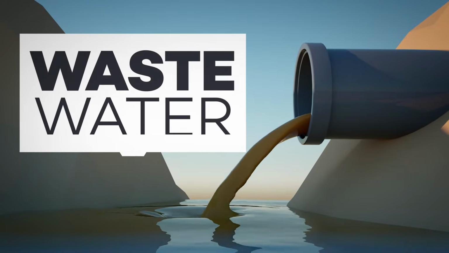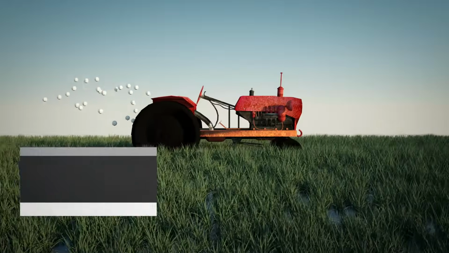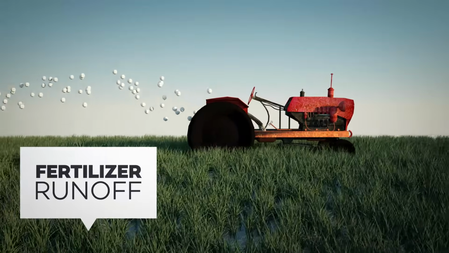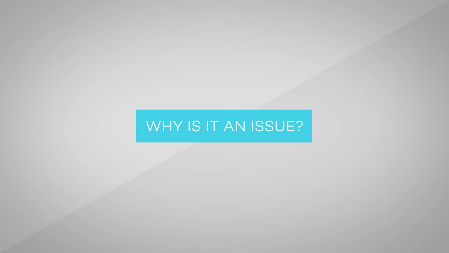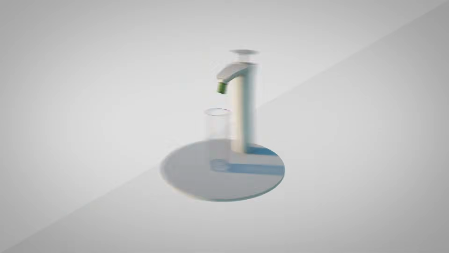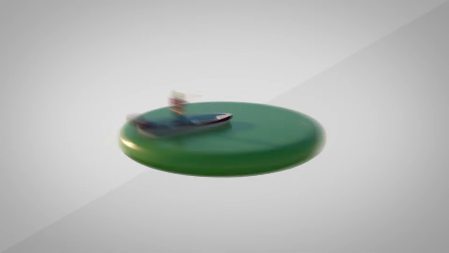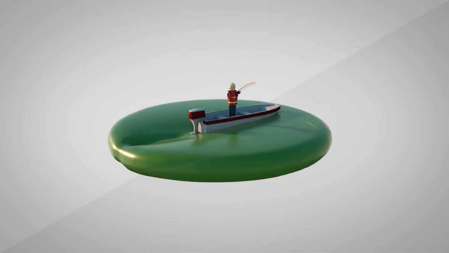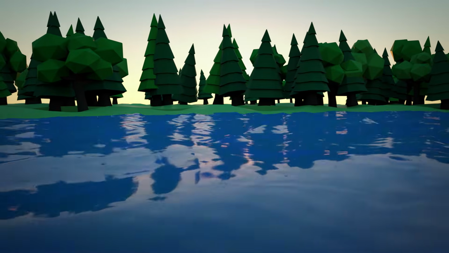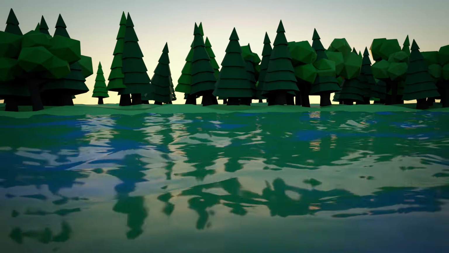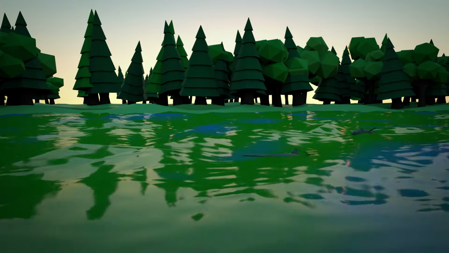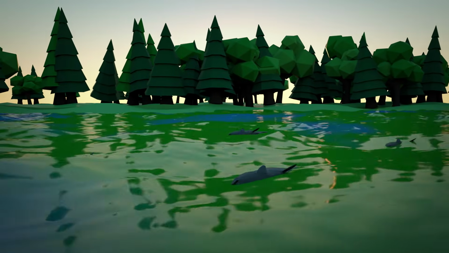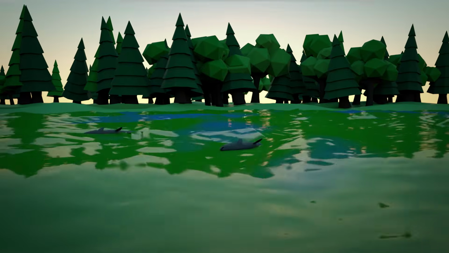Human pollution like wastewater, sewage, and fertilizer runoff from agriculture contain high levels of nitrogen and phosphorus, which can end up in our lakes and rivers. Why is it an issue? Dense algal blooms may make water unfit for drinking and recreational use. They often form green scums that are unsightly and smell bad. Some algae blooms can cause sickness and even death for organisms drinking the water. When algae die, they are decomposed by bacteria, which can remove oxygen in the water, occasionally killing fish.